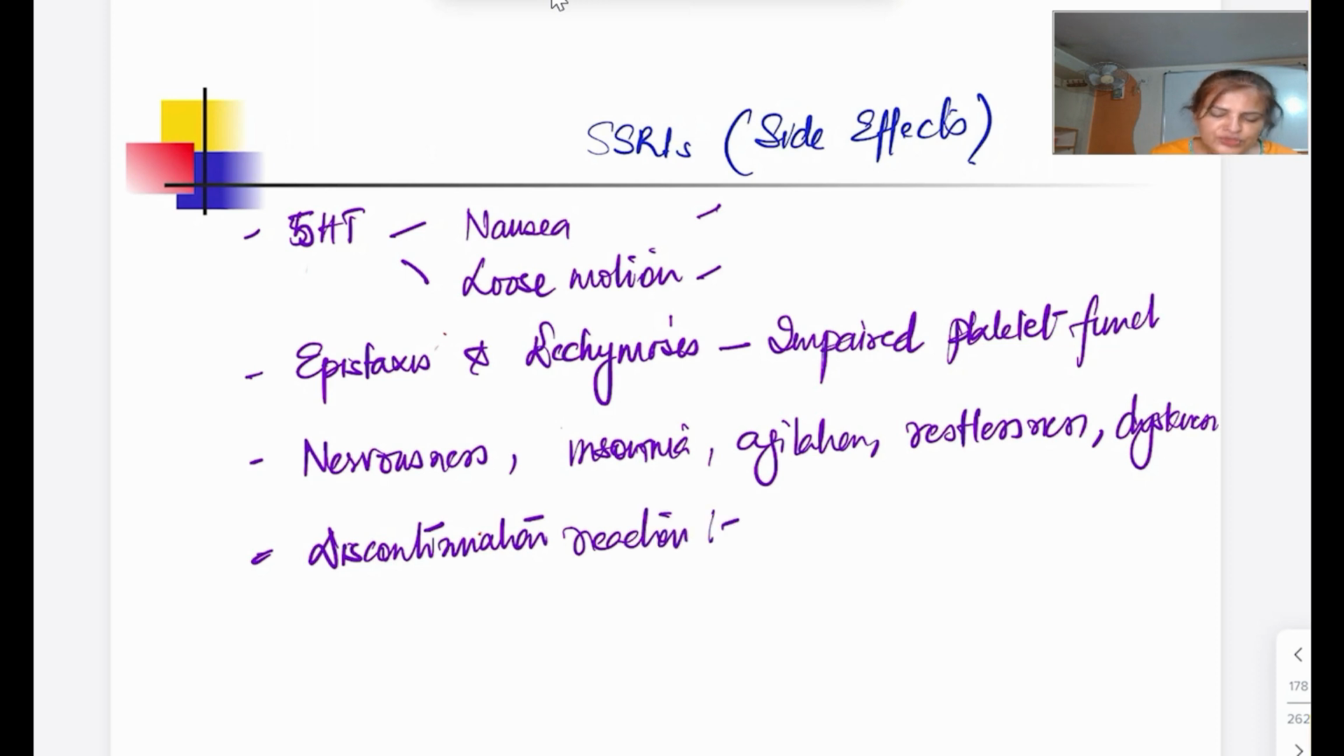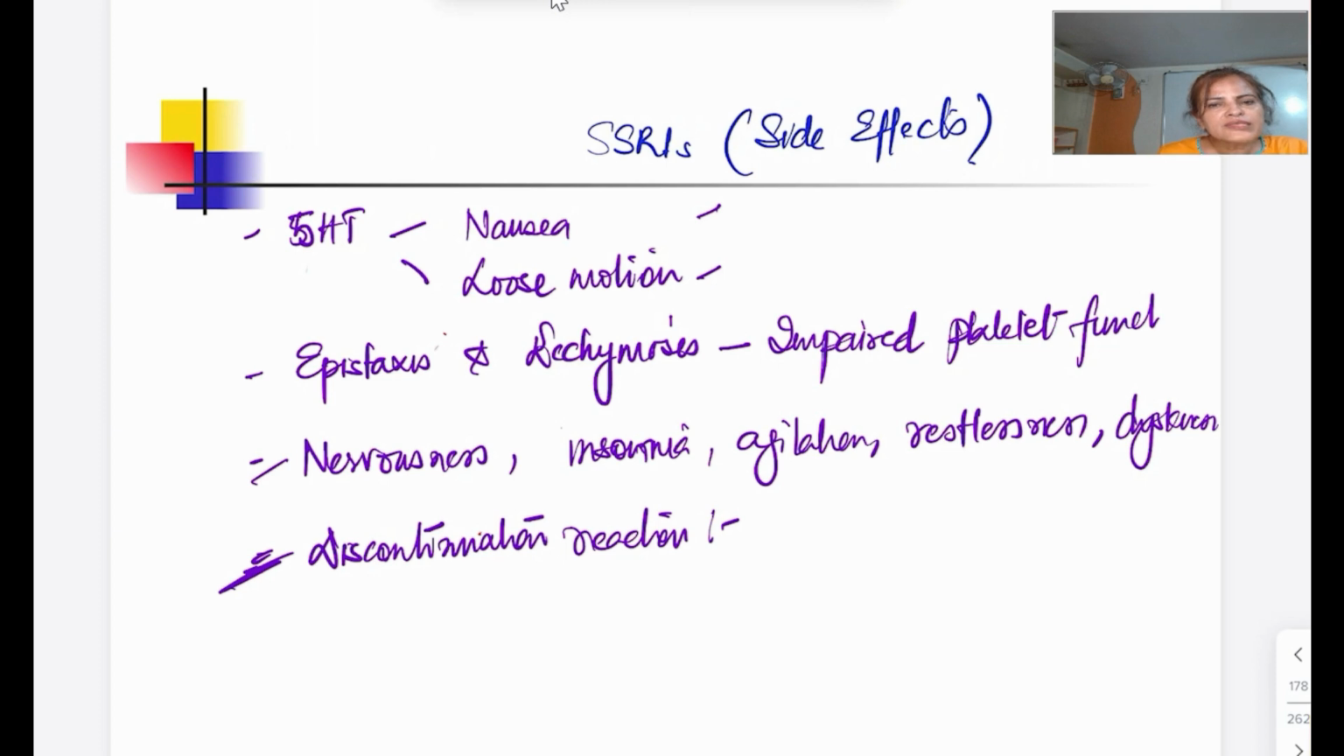So when you are going to withdraw it, the person will be having almost all these symptoms. Paresthesia will be there, agitation will be there, sleep disturbances will be there, ठीक है, restlessness will be there. So what to do? You have to withdraw this drug slowly. ठीक है, आपको taper करके, to avoid this discontinuation reaction.